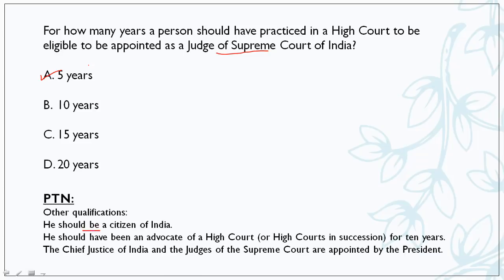He should be a citizen of India, and if not 5 years as a judge in a High Court, he should have been an advocate of a High Court for 10 years. So either qualification will work. Either you are 5 years a judge of a High Court or 10 years an advocate in the High Court. The Chief Justice of India and judges of the Supreme Court are appointed by the President. So you need to know this also, that the judges of the Supreme Court and also the CJI are appointed by the President of our country.